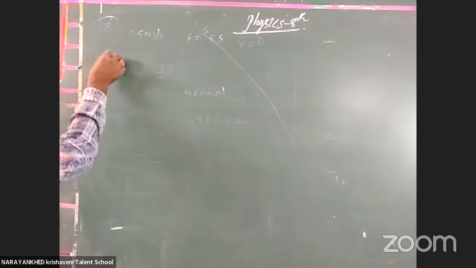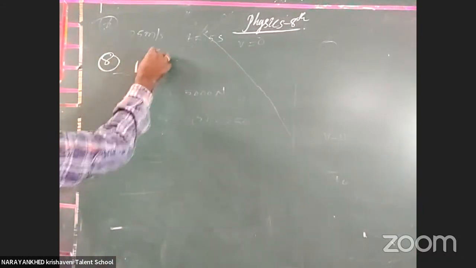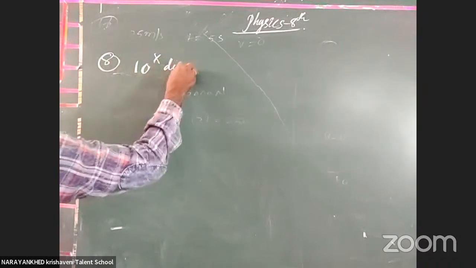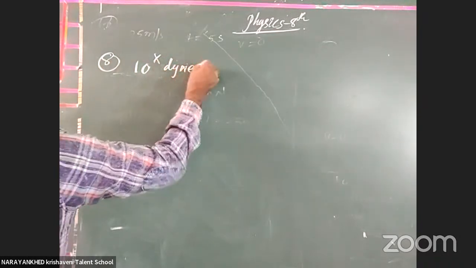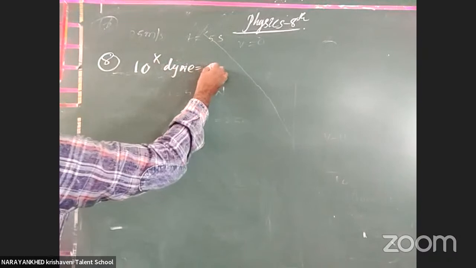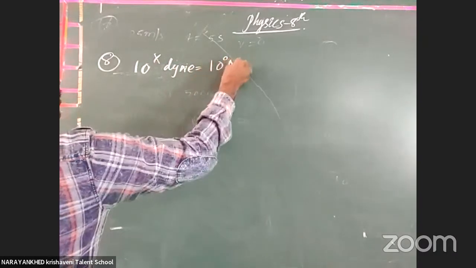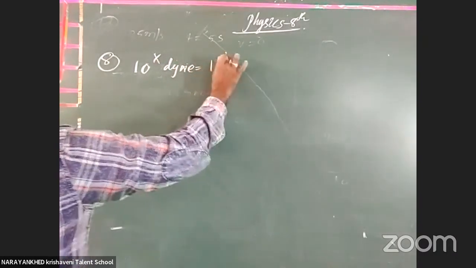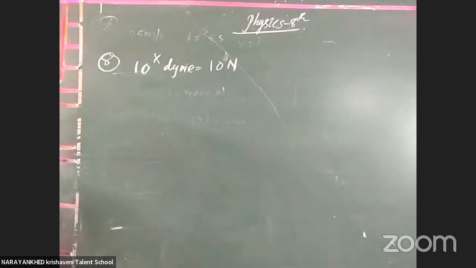The question is: 10^x dyne is equal to 10 newtons. Clear or not, all the students? It is 10 to the power of x, not 10x. And 10 newtons is equal to how many dynes?